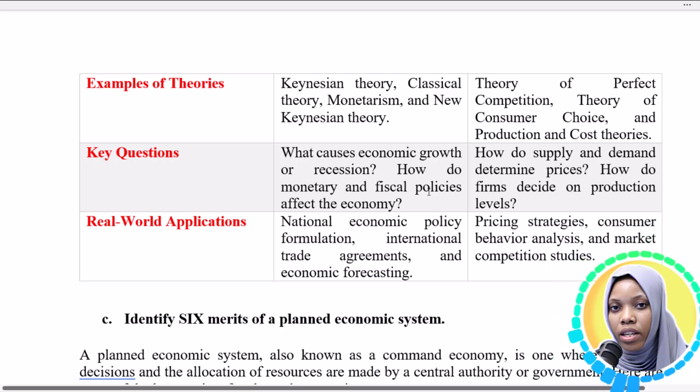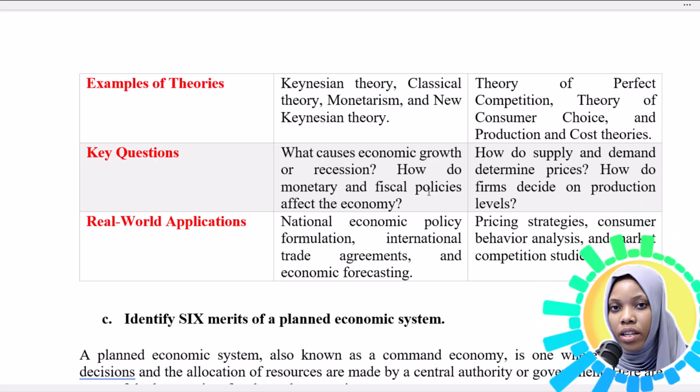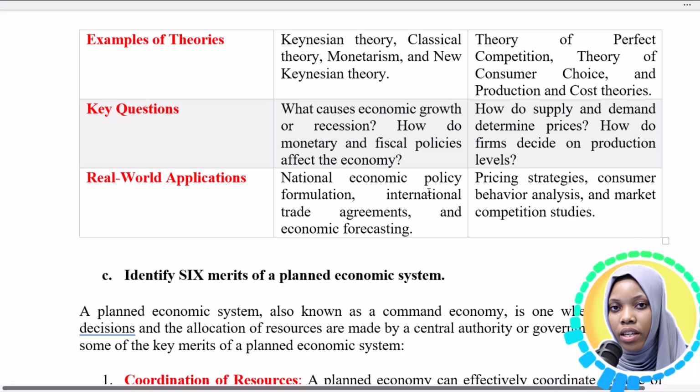Another example in macro is the theories. In macro, there's the Keynesian theory, classical theory, monetarism, and new Keynesian theory, whereas in micro, the theories that are applied are the theory of perfect competition, theory of consumer choice, and production and cost theories.